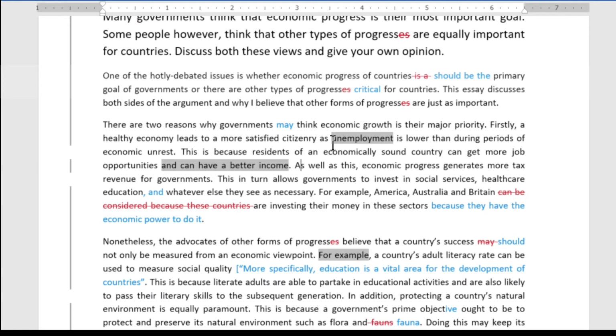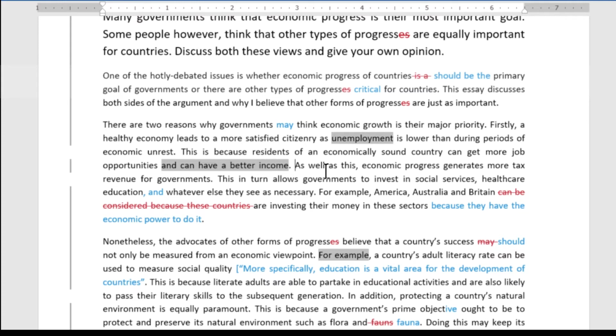Because this is not really about unemployment anymore, about having jobs. This is about having better paid jobs. So it would be better to leave that out. It's not lowering the score really though. It's just that the essay would be better without that, because that's not really unemployment. So okay, this first point is done pretty well.